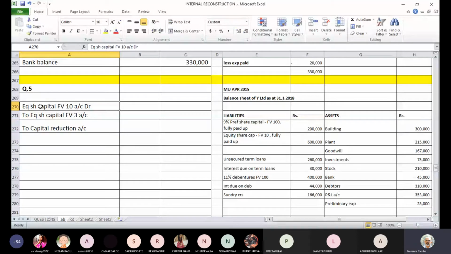The original capital stands debited at 6 lakhs. The new capital is 60,000 shares multiplied by 3 rupees per share, and the capital reduction account is 4,20,000.